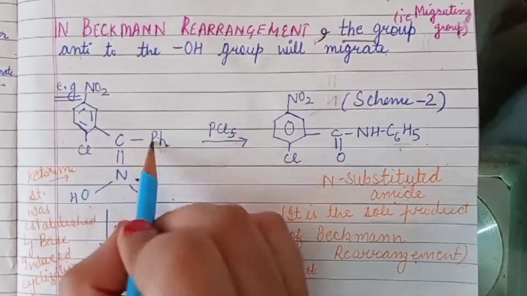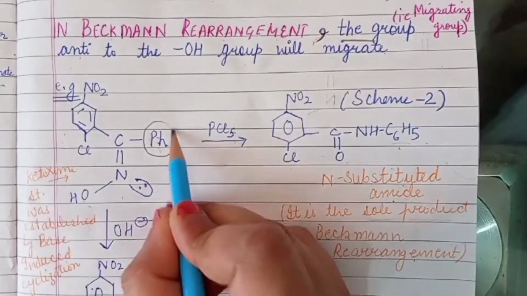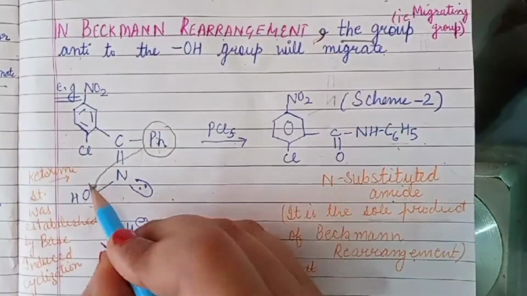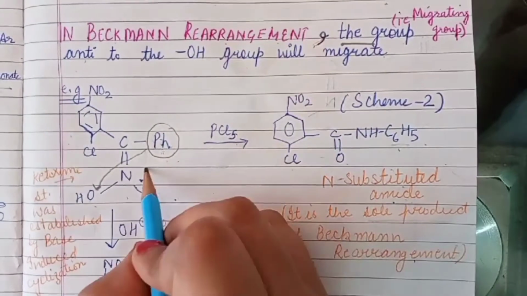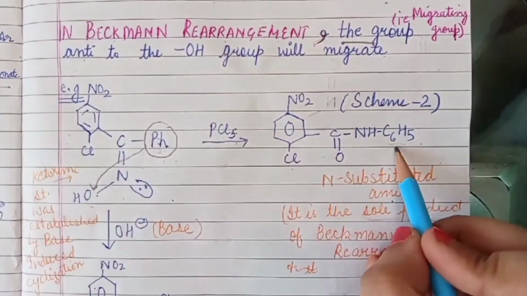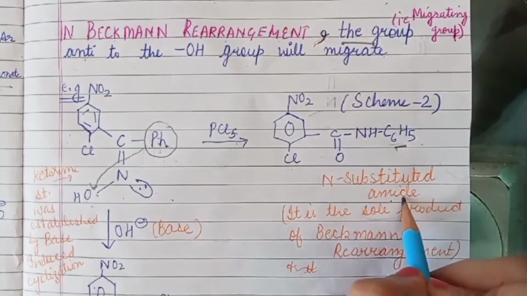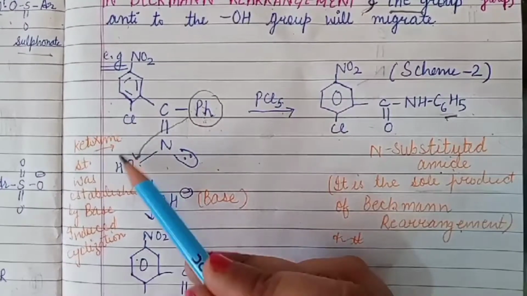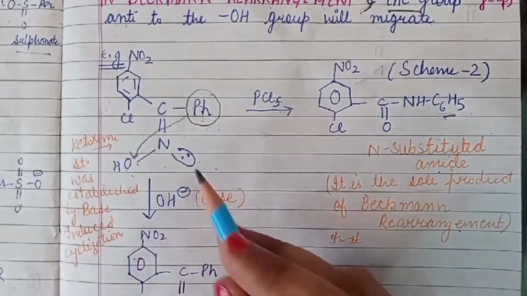Now out of these two groups, which group will migrate? This phenyl group, because it is anti to this OH group. The group which is anti to the OH group, or hydroxy group, will migrate and result in the formation of a substituted amide. Now the ketoxime structure was established via base-induced cyclization.